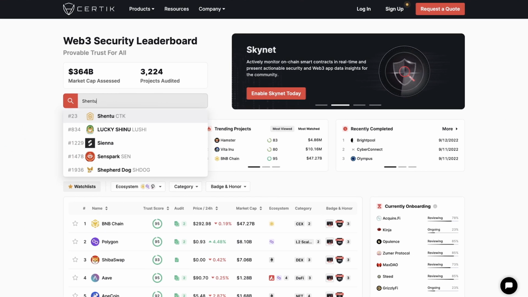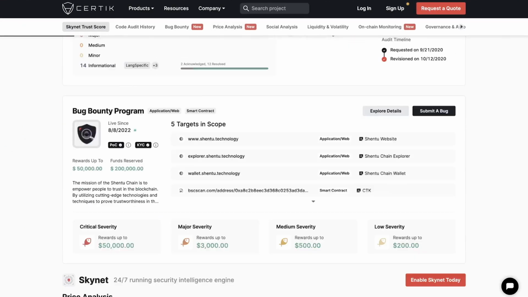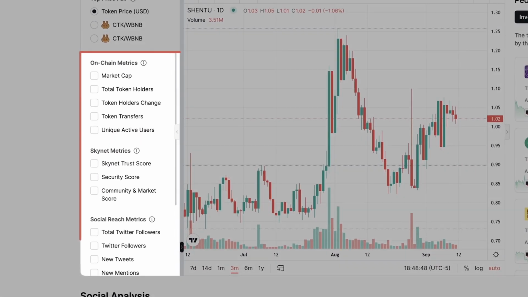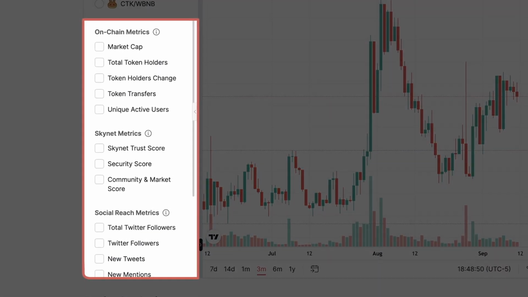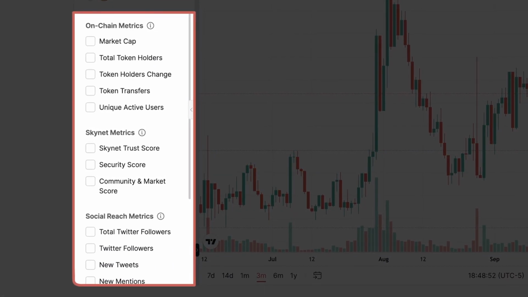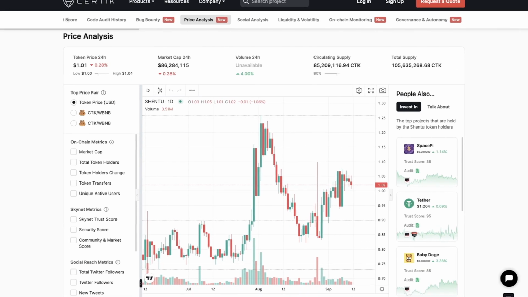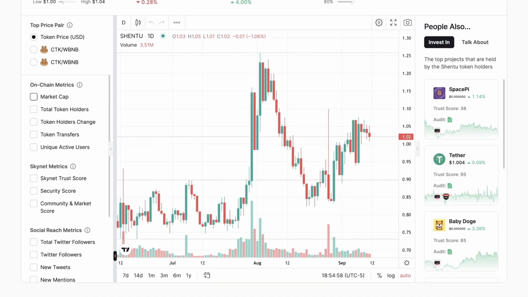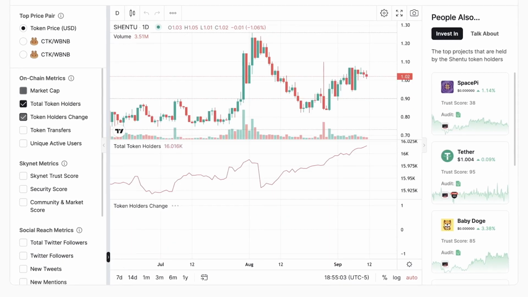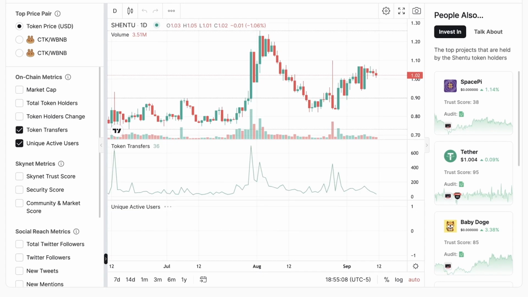The price analysis module integrates a token project's price movement alongside the other on-chain, security, and social analytics to create a comprehensive TradingView tool. Our TradingView tool allows you to overlay analytics of your choosing so that you can assess a project based on a combination of metrics.